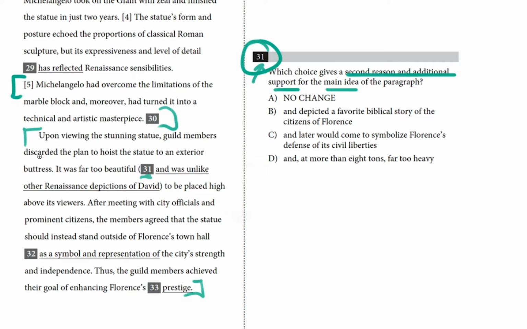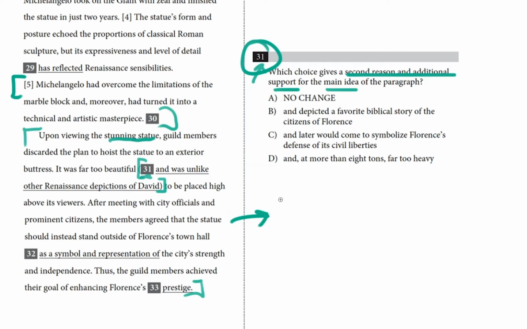Upon viewing the stunning statue, so we know it really is gorgeous, guild members discarded the idea to hoist the statue to an exterior buttress. They decided not to lift it up to the exterior of a building. It was far too beautiful, and I'm going to skip this underline because it's one of our choices, and I don't want to be influenced by it. It was far too beautiful, that's reason 1, to be placed high above its viewers. After meeting with city officials and prominent citizens, the members agreed that the statue should instead stand outside of Florence's town hall as a symbol and representation of the city's strength and independence. Thus, the guild members achieved their goal of enhancing Florence's prestige.